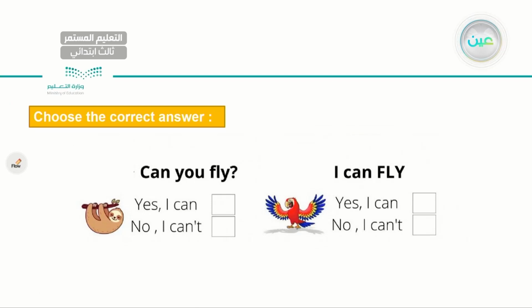Now we are talking about animals. Choose the correct answer. Can you fly? Do you think this animal can fly? Yes, I can. No, I can't. What do you think? Can this animal fly? The answer is no, I can't. I can only climb trees, right?